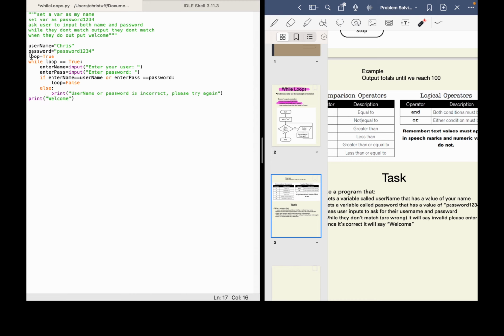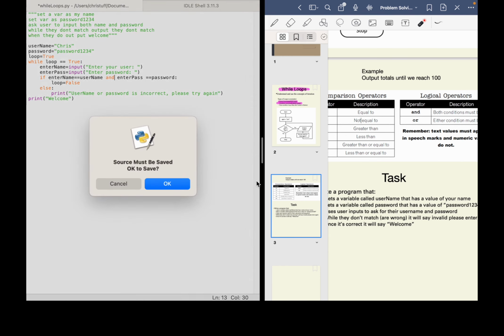So we've got loop equals true, while loop is equal to true, enter name, enter password, if enter name is equal to username and enter pass is equal to password, loop is equal to false. It should print welcome here. Let's run it and test it just in case.